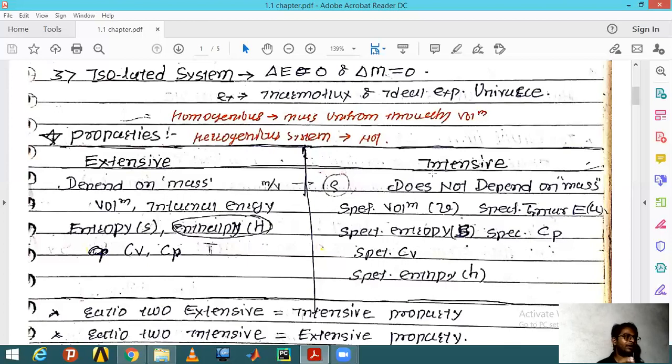If you boil 1 liter of water, and afterward take another 1 liter of water, you will require the same amount of heat. This becomes specific. And every quantity that is extensive becomes intensive when you divide it by the mass.